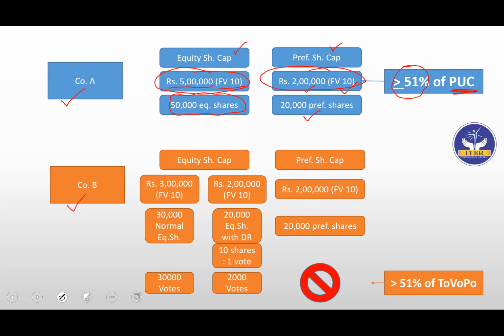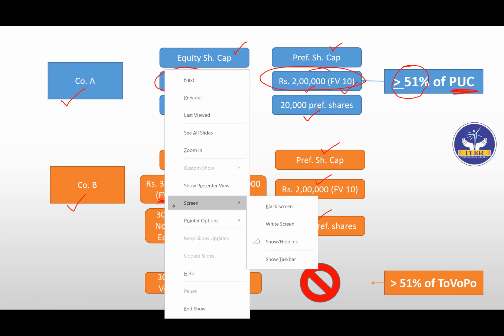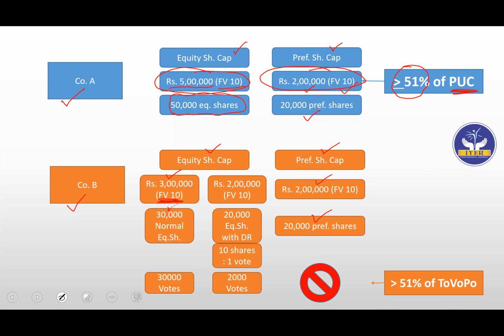This is still there, but if the company has differential voting rights, what changes? Let's take company B now. You have equity share capital and preference share capital. Preference I've kept the same: 2 lakhs, face value 10, so you have 20,000 preference shares. In equity share capital, they have 3 lakhs with face value 10, so you have 30,000 normal equity shares. Generally they don't use the word normal; I've used it just to make you understand that the voting rights here will be 1:1. So for 30,000 equity shares, you will have 30,000 votes.